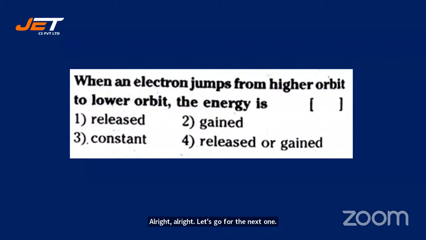When an electron jumps from higher orbit to lower orbit, the energy is it released, gained, constant, released or gained?